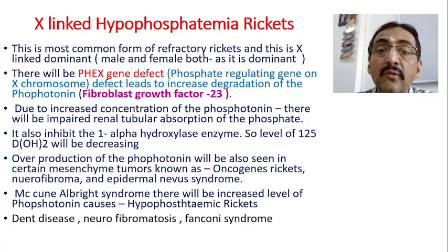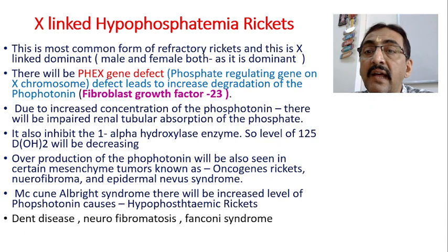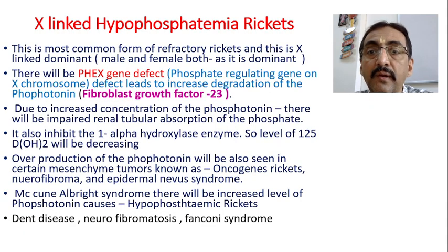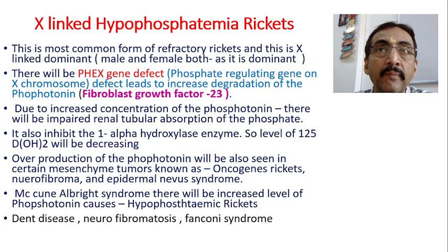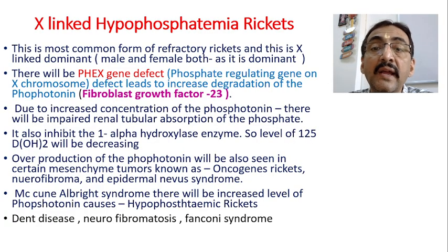Due to the increased concentration of the phosphatonin, there will be impaired renal tubular absorption of phosphate. Its level increases, and this increased concentration in the urine leads to impaired renal tubular reabsorption of phosphate. It impacts the absorption of the phosphate.